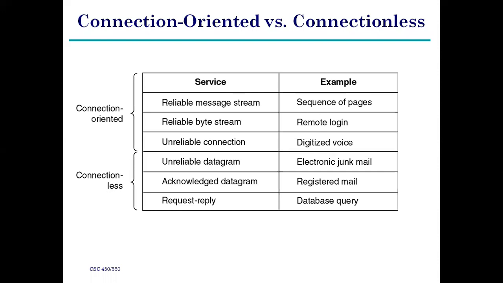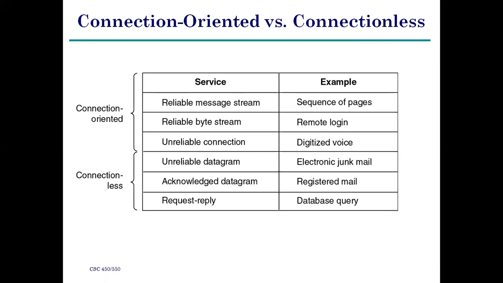For example, electronic junk mails. Sometimes some mails are hacked. Why? Because there is no guaranteed information. Some information from the original message is hacked by unauthorized persons, right? Stealing information from the network by unauthorized persons is one of the drawbacks in connectionless.